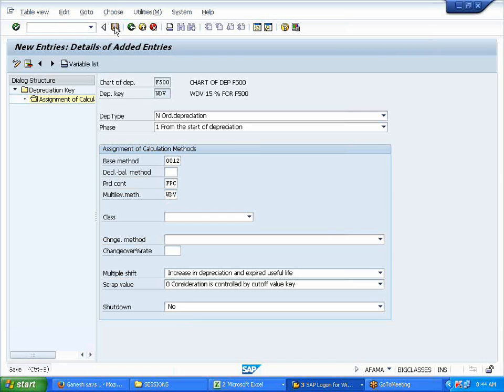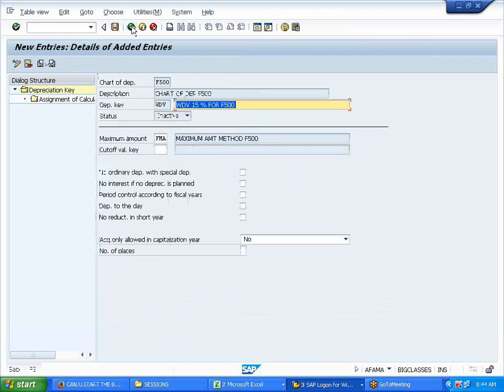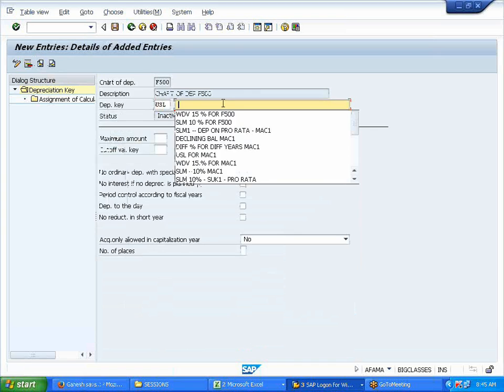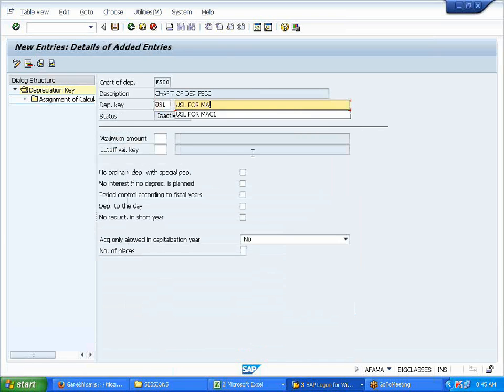So I'll save it now. Back. Now this one is inactive. Select this, activate. Now it is active. Save it. Now again one more I'm defining, to make you people comfortable. USL, useful life, for F5.